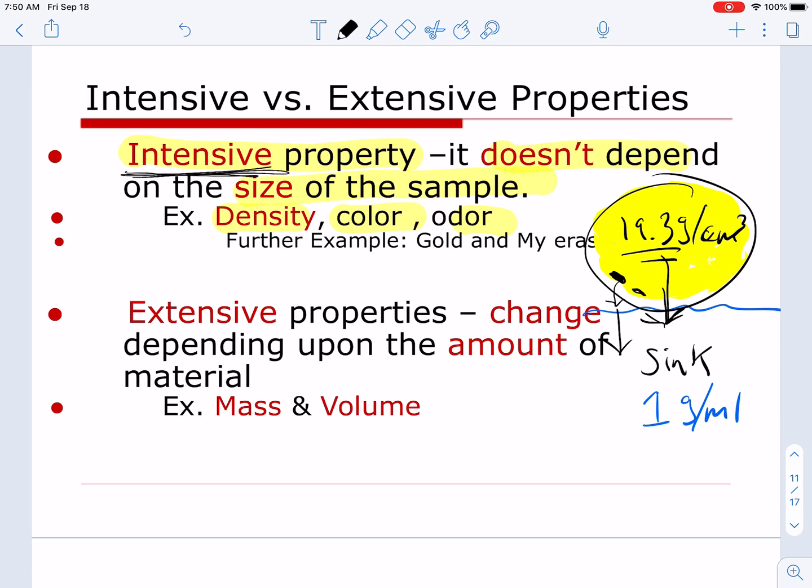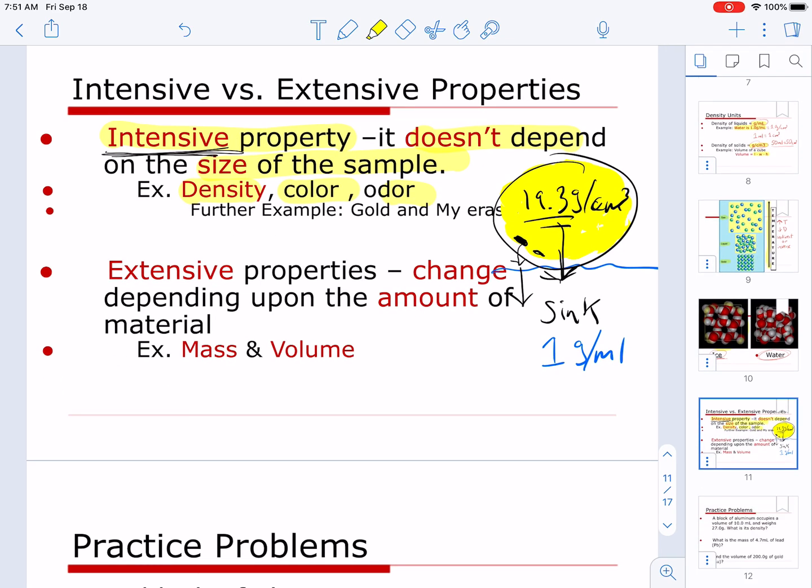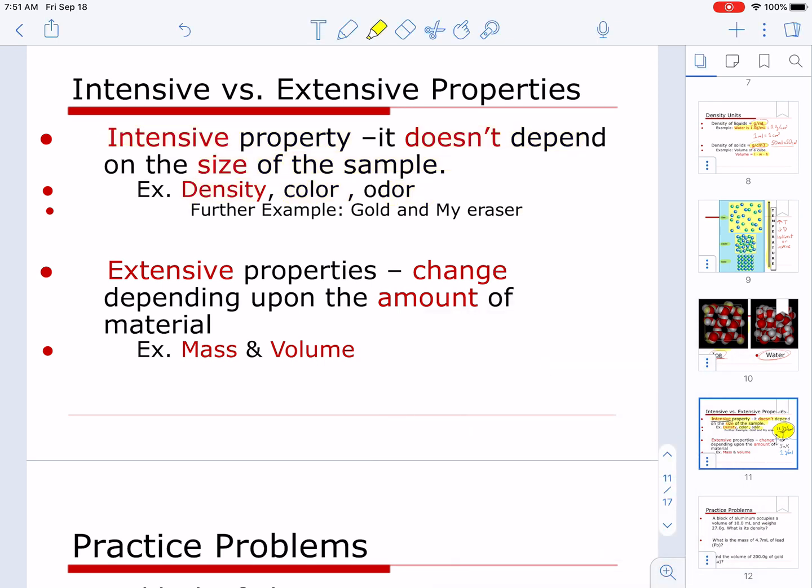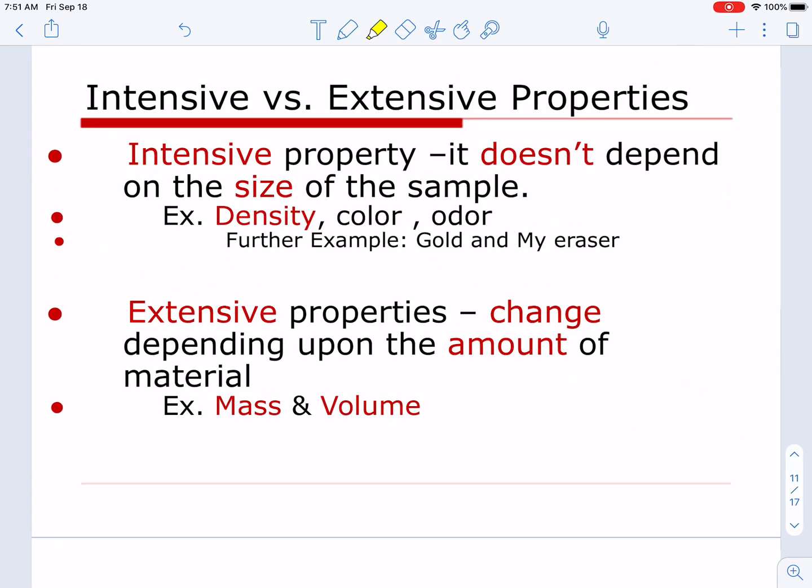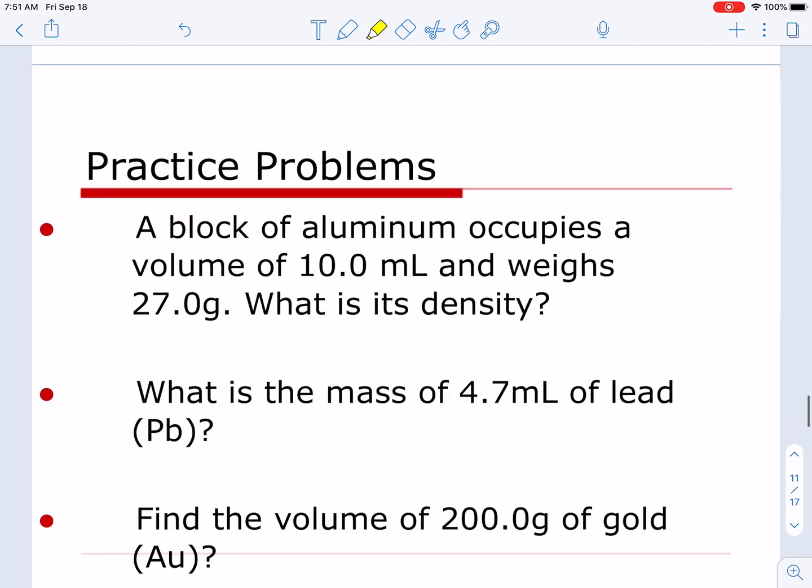It doesn't matter how much I have. Compare that to the other parts of density that we were just looking at. Let me clear this out real quick for you. And that is mass and volume themselves, those are extensive properties. Yes, the mass changed that whole time and the volume changed. So the amounts changed, those are called extensive properties compared to density being an intensive property.